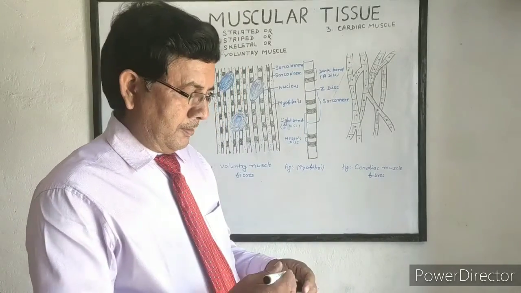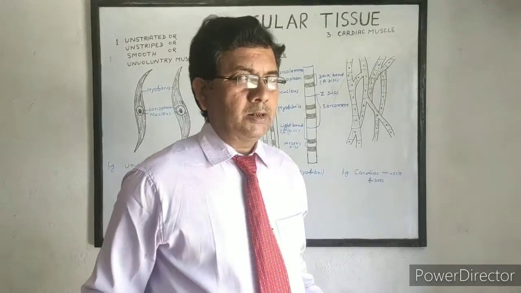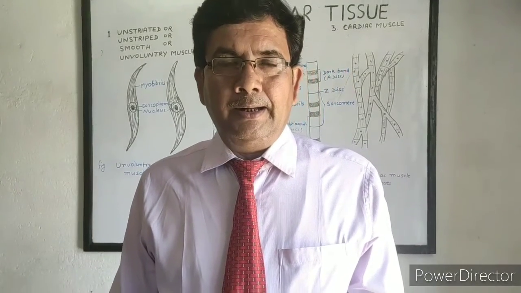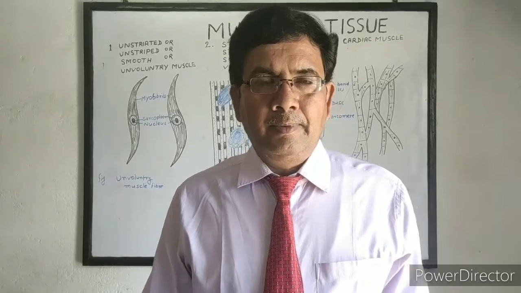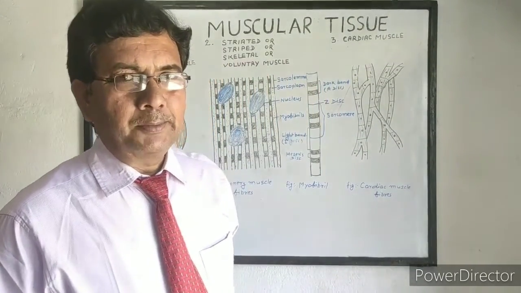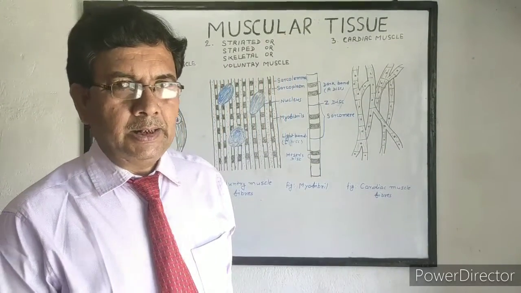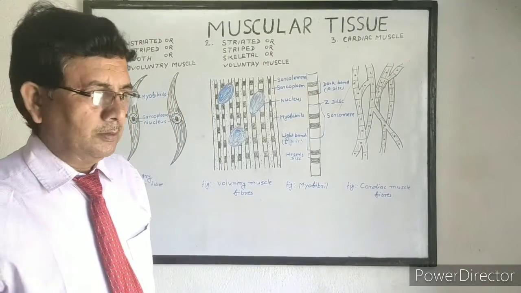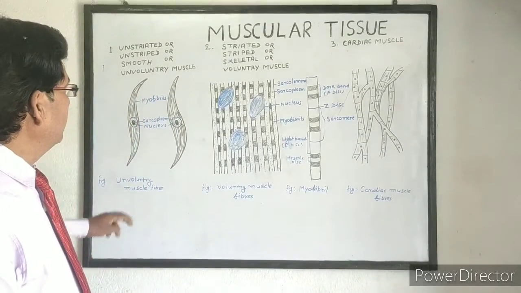The main basic structure of muscular tissue is that the muscle fiber is very long and its intercellular matrix is little. Now we study the different types of muscular tissue. There are three types of muscular tissue. We study these three types one by one.